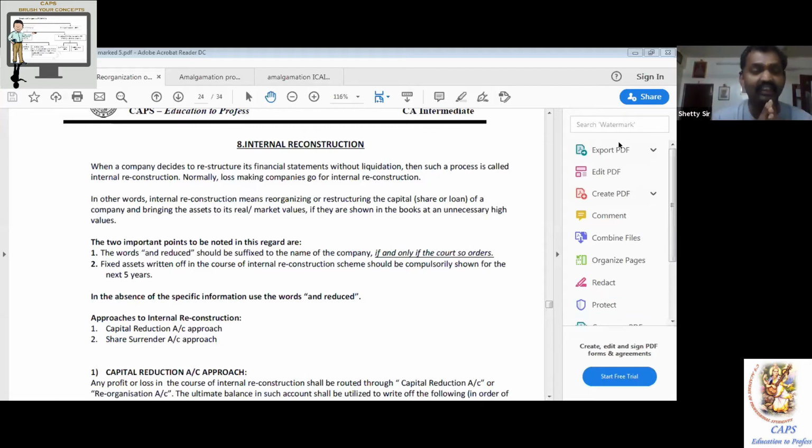What do you mean by internal reconstruction? Restructuring the financial statement internally. AS 14 and internal reconstruction, no connection. As I said in the introductory class of amalgamation, in AS 14 there should be a concept of minimum one liquidation. Here, internal reconstruction means you're doing restructuring yourself. You don't close the company, you don't open any company. An existing company does some restructuring by itself.